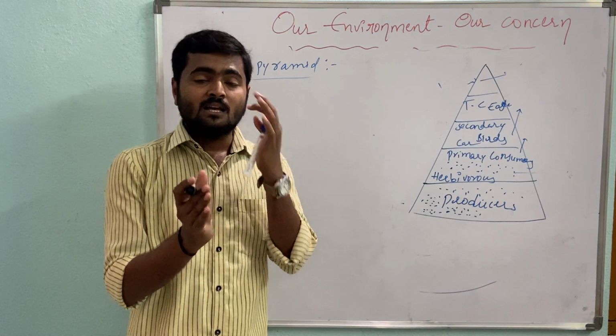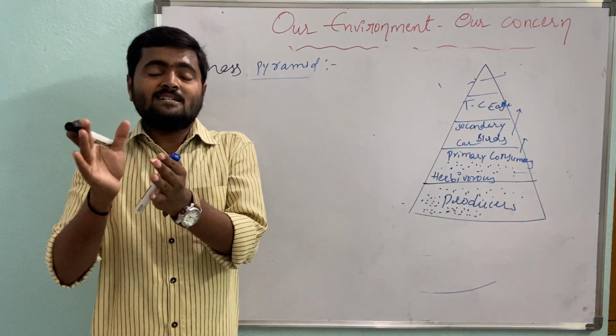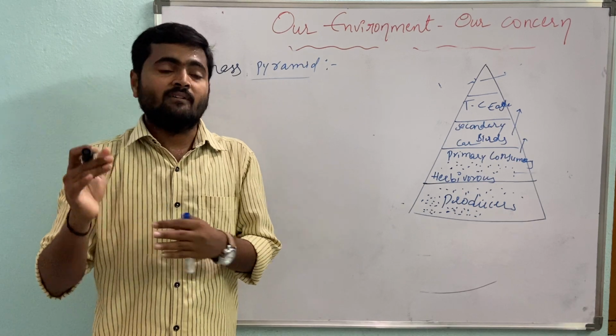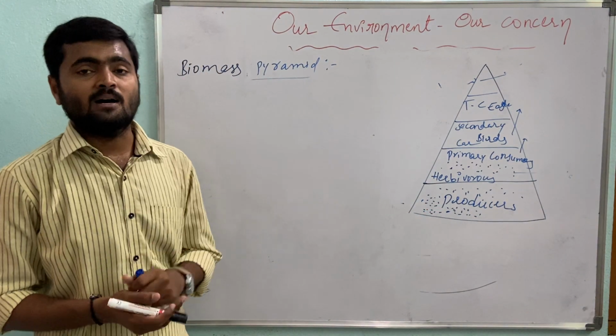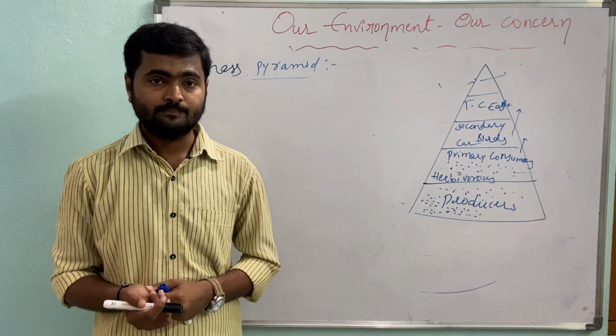So always, the quantity of food material which is available in each and every trophic level is called the biomass of a trophic level.